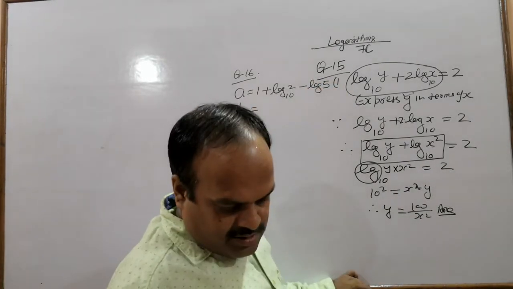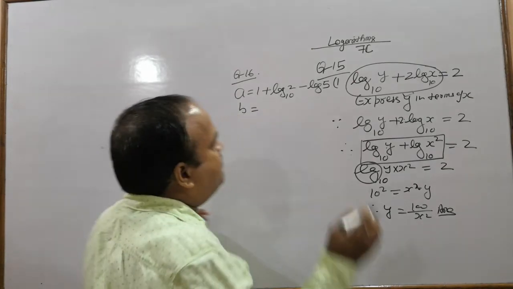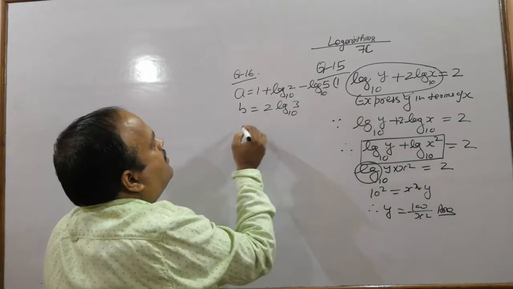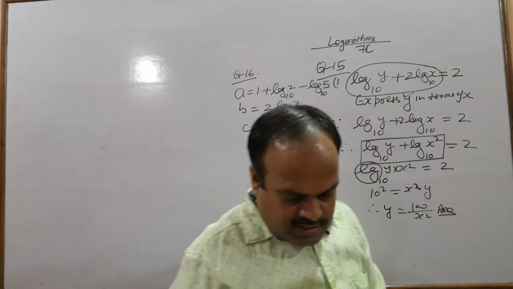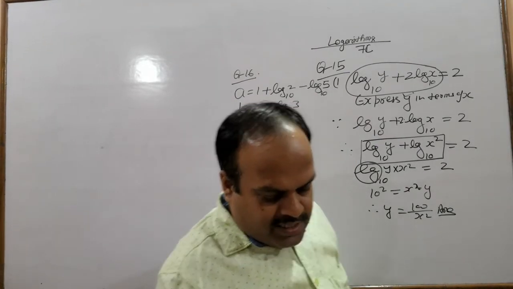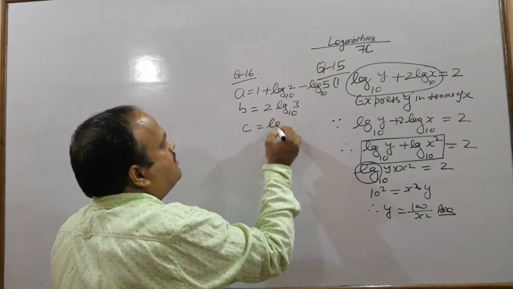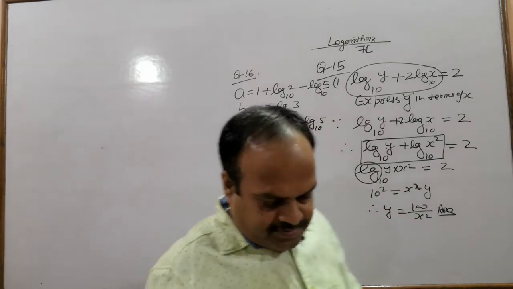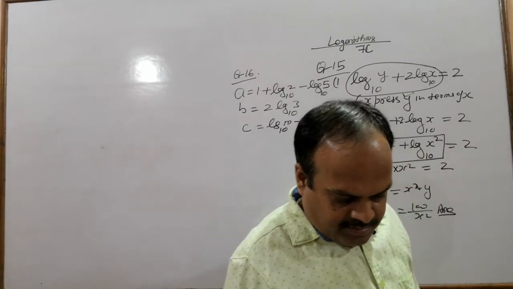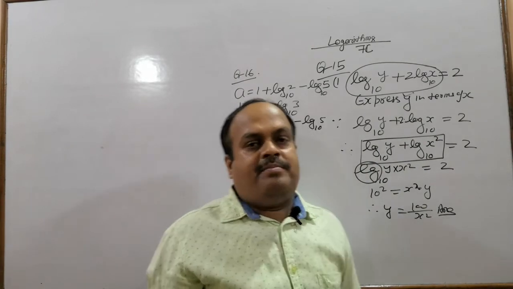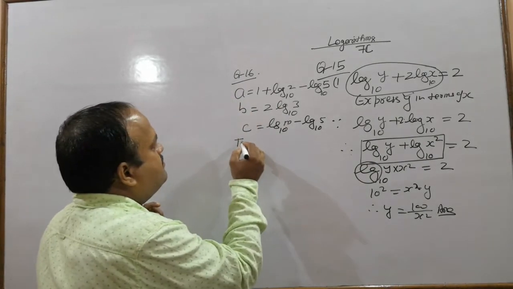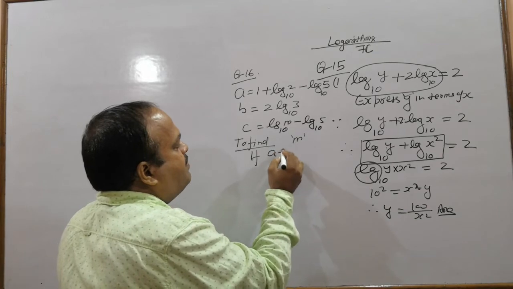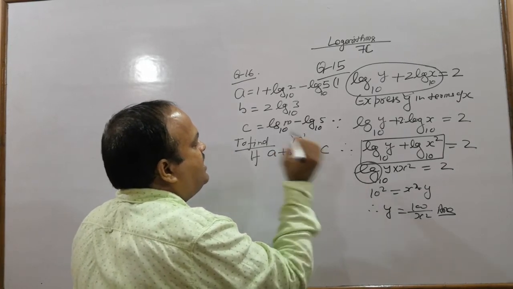B is 2 log 3 to the base 10. C is log m to the base 10 minus log 5 to the base 10. Find the value of m if a plus b equals to 2c.